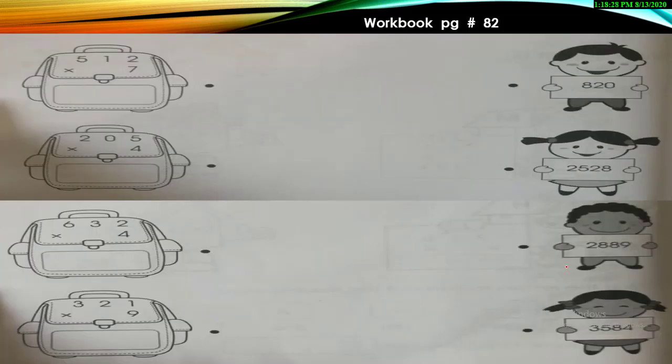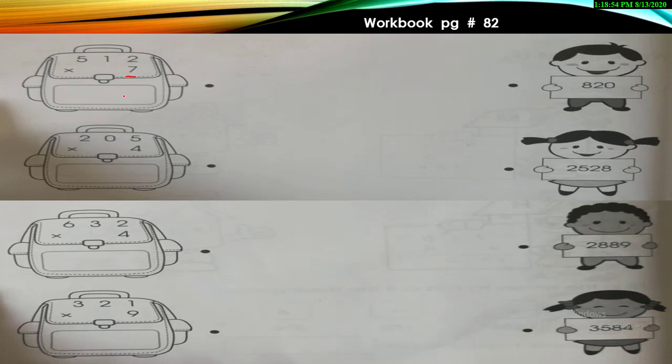Okay, now my students, let's start our work. Take out your workbook, page number 82. This page is basically about matching, but this matching can't be done until you solve it. So let's start solving it. Which table am I going to read first in the first part? Yes, 7 times table.